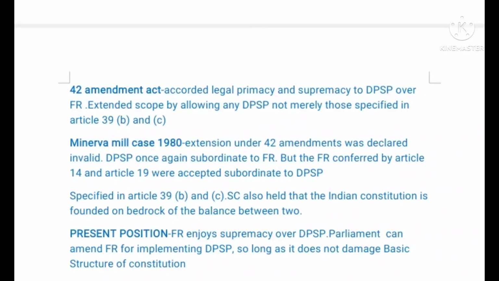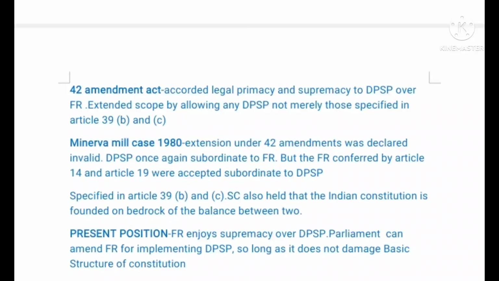The 42nd Amendment Act accorded legal primacy and supremacy to DPSP over fundamental rights, and extended the scope by allowing any DPSP, not merely those specified in Article 39B and C. Then in the Minerva Mills case 1980, the extension under the 42nd Amendment was declared invalid. Directive Principles of State Policy were once again subordinate to fundamental rights, but the fundamental rights conferred by Articles 19 and 14 were accepted as subordinate to directive principles of state policy. The present position is that fundamental rights enjoy supremacy over directive principles of state policy. Parliament can amend fundamental rights for implementing directive principles so long as it does not damage the basic structure of the Constitution.